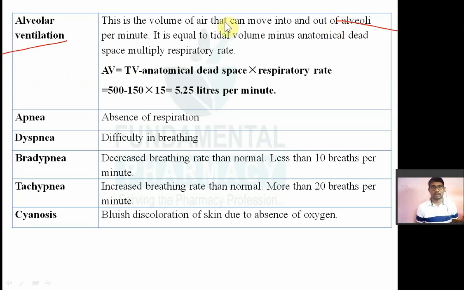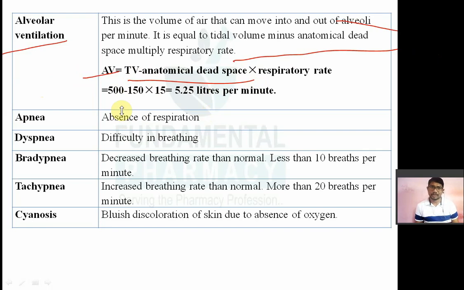Alveolar ventilation is equal to tidal volume minus anatomical dead space, into respiratory rate.